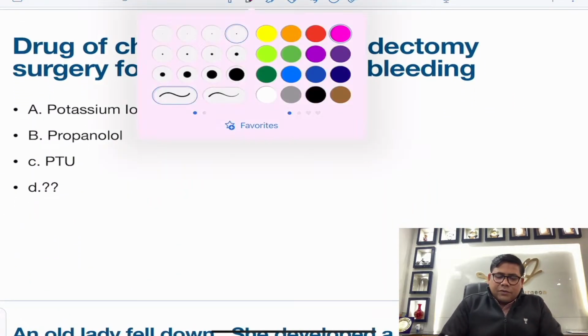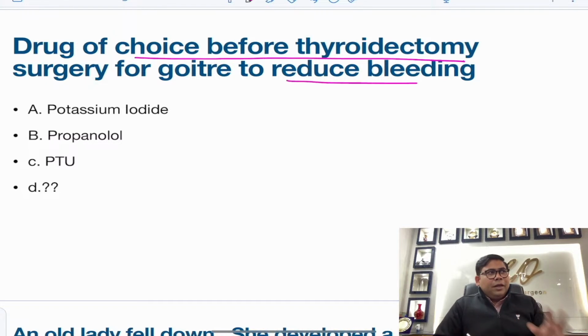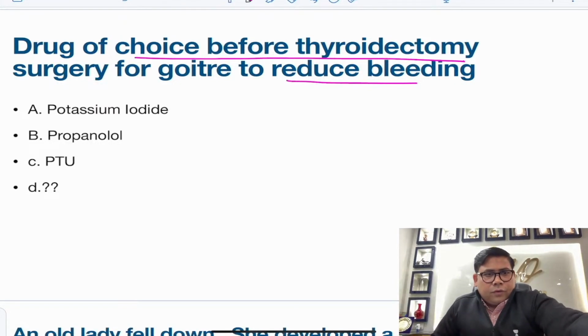Now, drug of choice for thyroidectomy to reduce the bleeding. Remember the aim of drugs that we use in thyroidectomy. It is very simple.